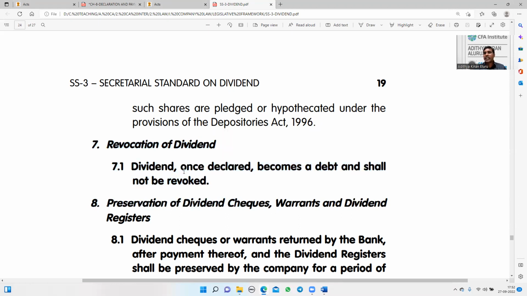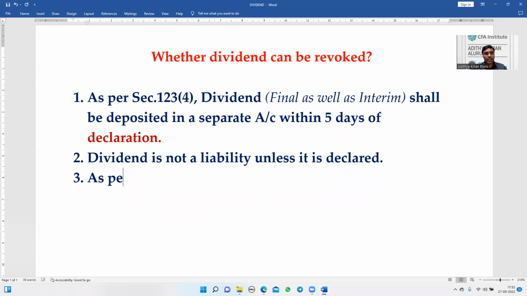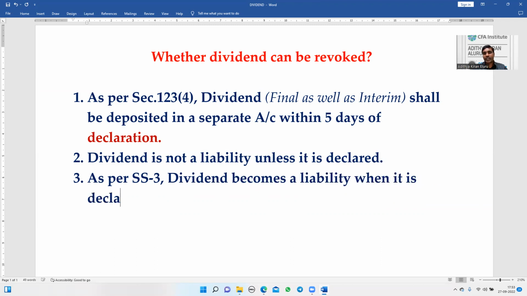Once declared, dividend becomes a liability and it cannot be revoked.